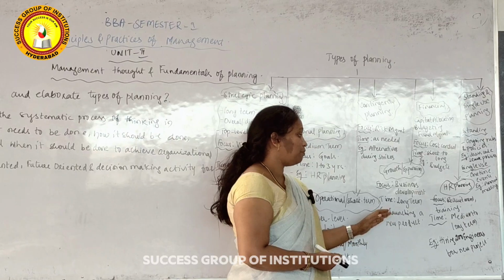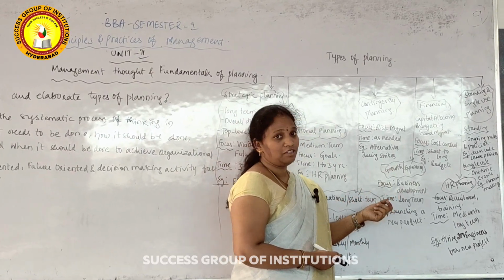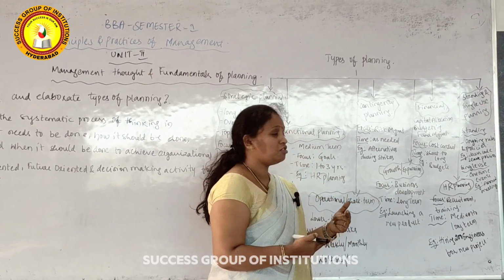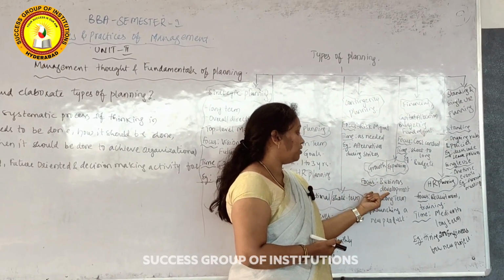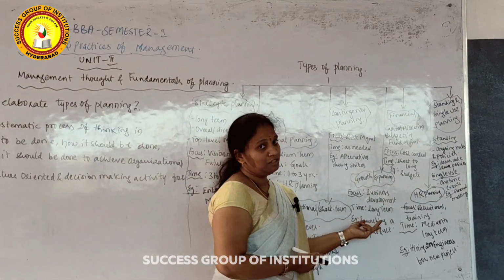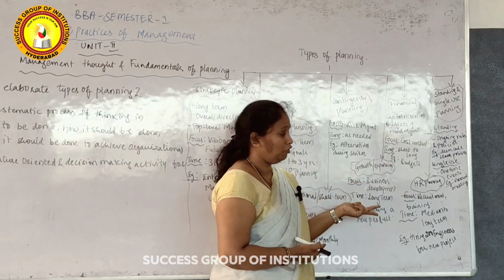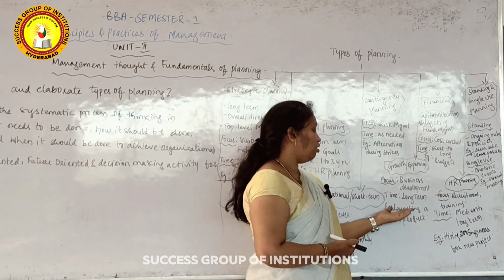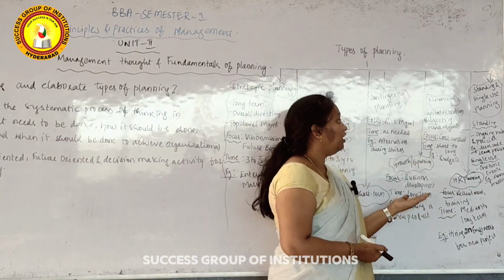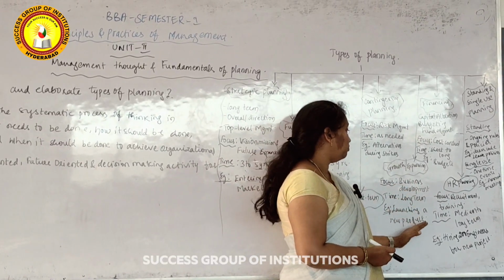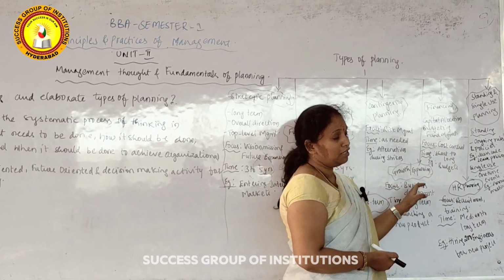Next one is growth or expansion planning. Its name itself says it is focused on growth and expansion of the business. Here the focus is business development, and the time period is long term. Long term is nothing but 3 to 5 years, and an example is launching a new product, or launching a new product into the international markets. This example comes under growth or expansion plans.